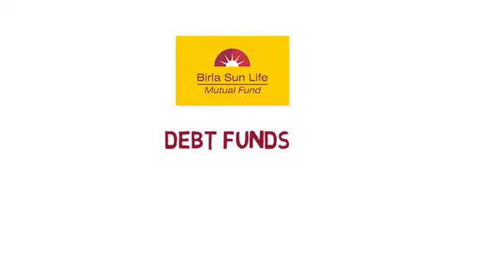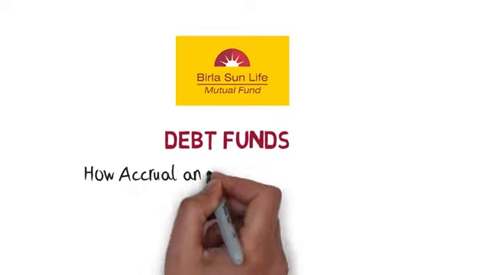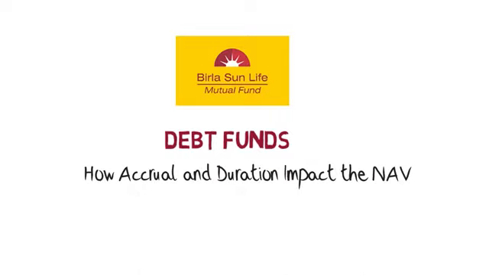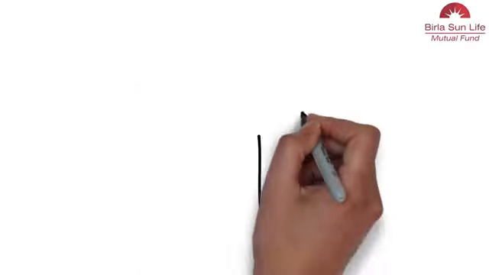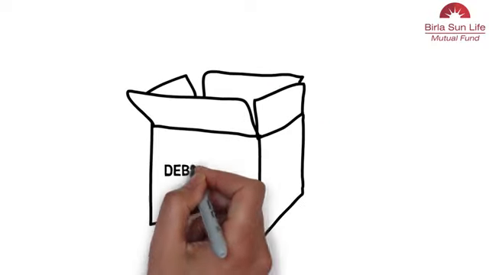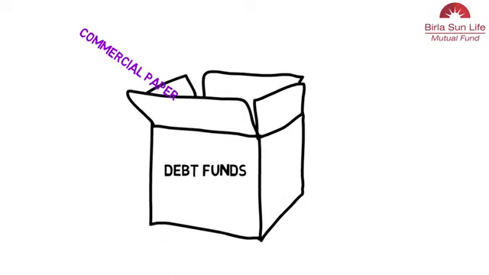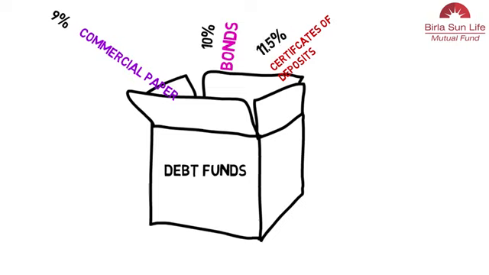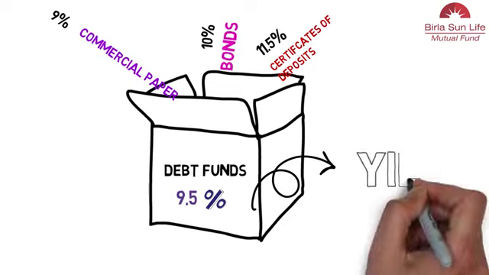Accrual and duration. How do they impact the debt fund's NAV? Debt funds invest in a portfolio of debt securities such as CPs, CDs, bonds, etc. Each instrument earns a certain rate of interest, which accumulates into the fund earning a yield. This is called the interest income of the fund.